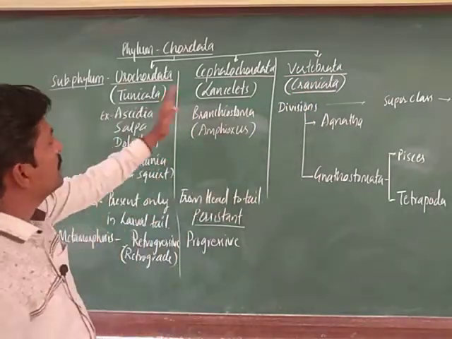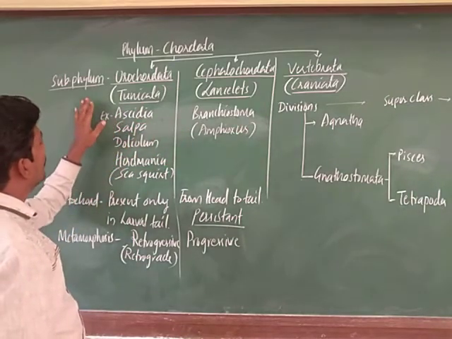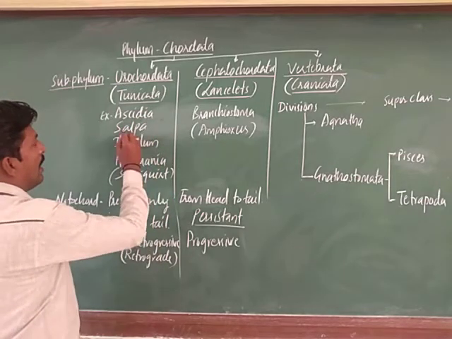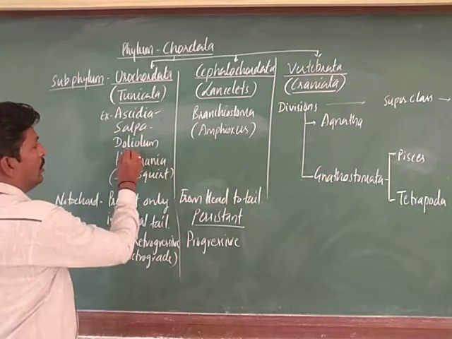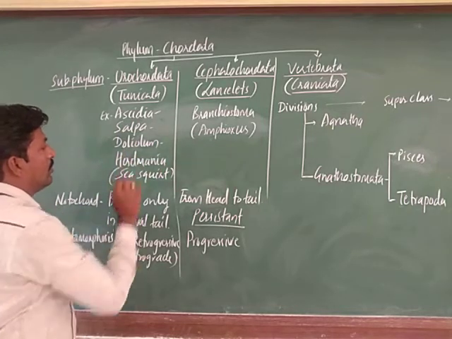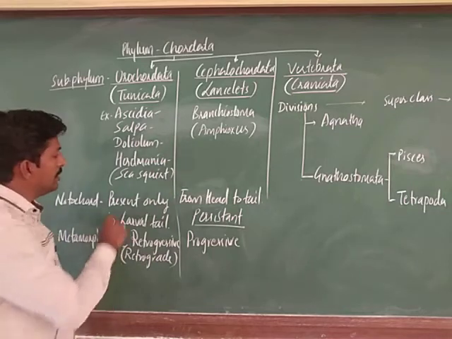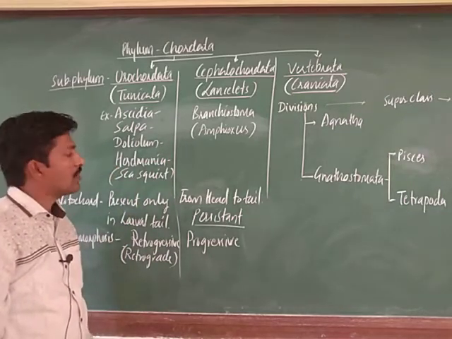Next, when you observe the examples for these subphyla, for Urochordata: Ascidia, Salpa, Doliolum and Herdmania. Herdmania is also called sea squirt, that is the common name.